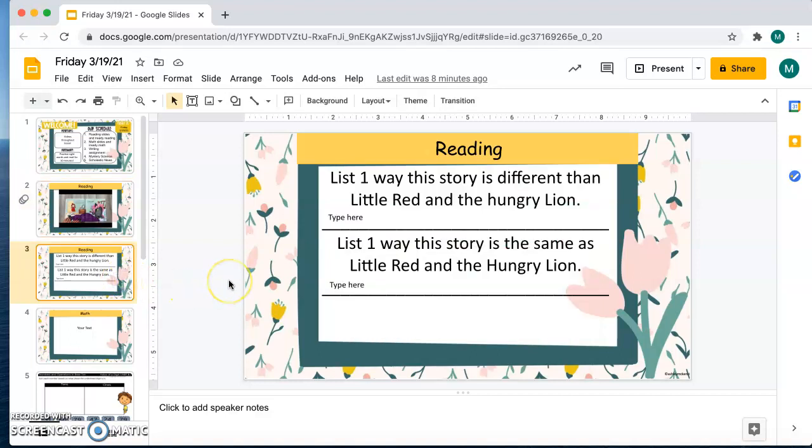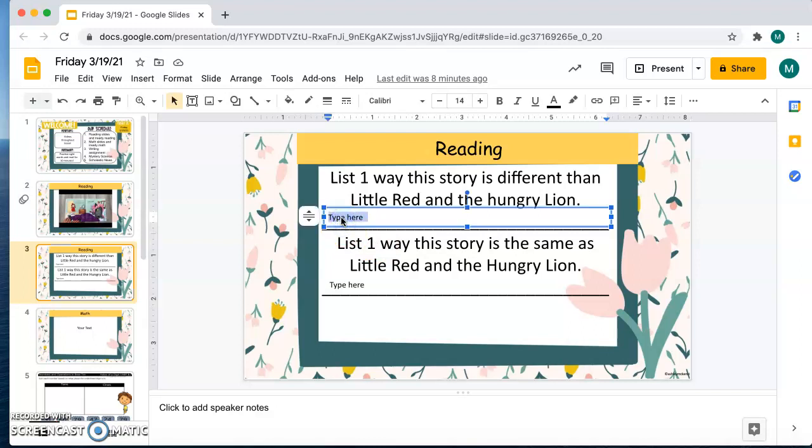And then our story that we were reading this week was Little Red and the Hungry Lion. If you remember, we talked about this book being very similar but yet different to Little Red Riding Hood and the Big Bad Wolf. So I want you to type right here in this box. You're going to list one way this story is different than Little Red and the Hungry Lion, and then list one way this story is the same as Little Red and the Hungry Lion.